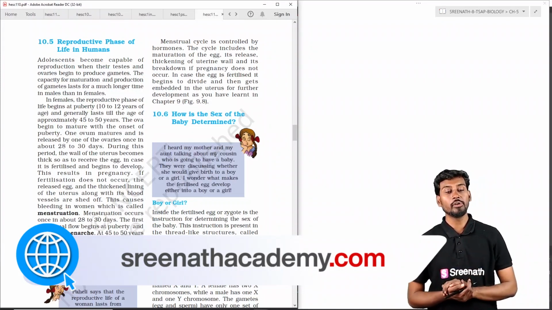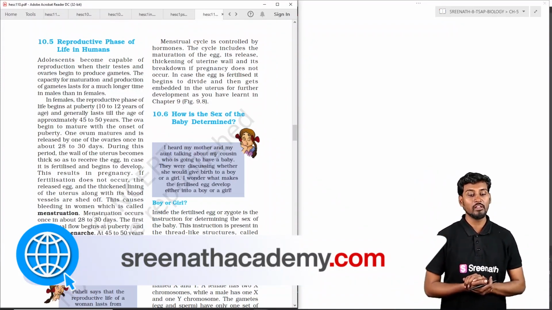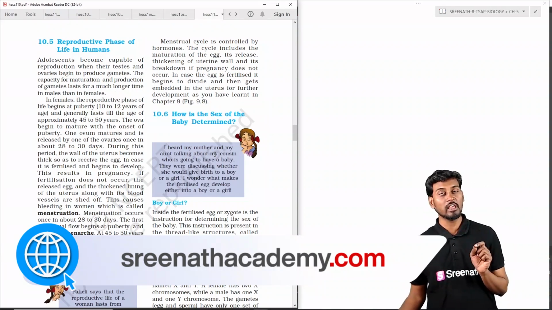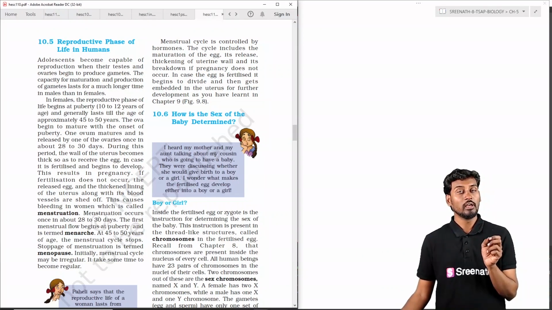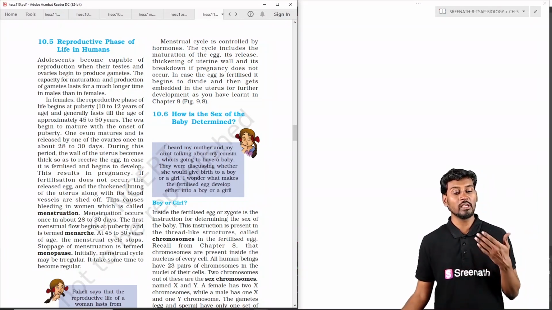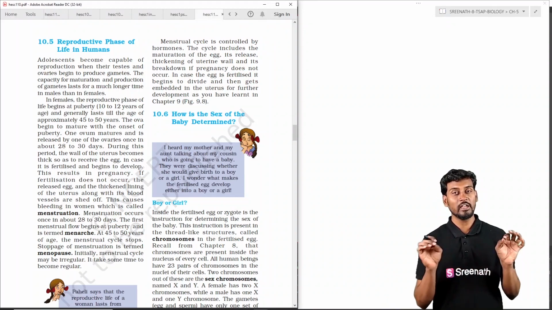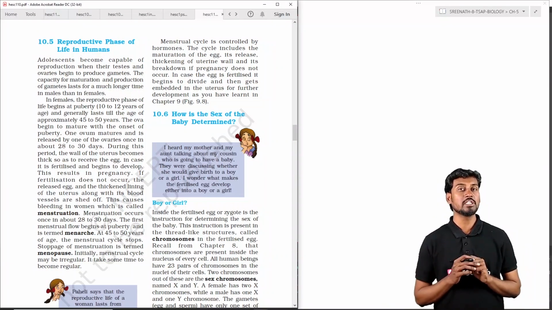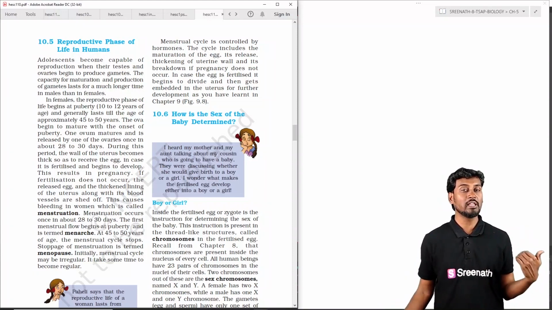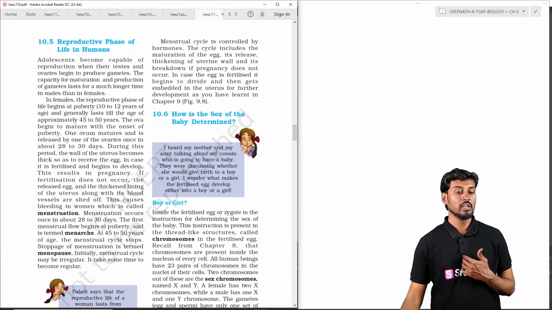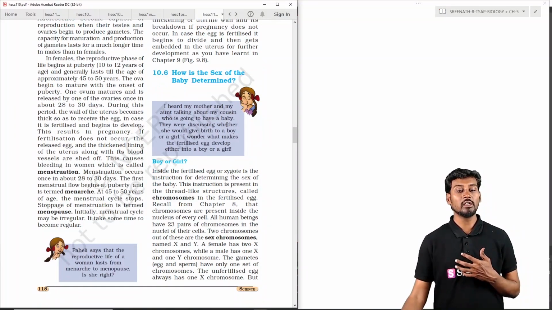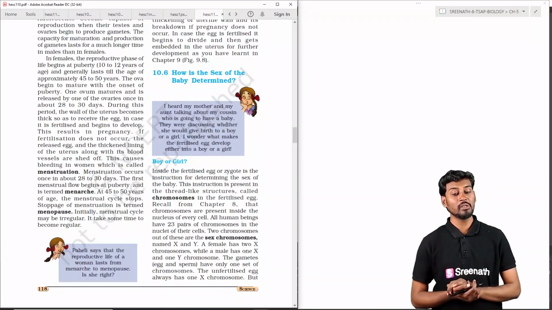So coming to the reproductive phase of life in human beings, we can see menstruation is the cycle or the process of release of the ovum. In the ovulation process, it begins with the menarche and ends with the menopause. So this entire cycle, between the beginning and the ending, is called the menstruation cycle. And here, how is the sex of the baby generally determined?